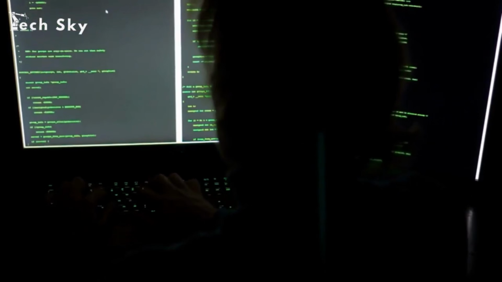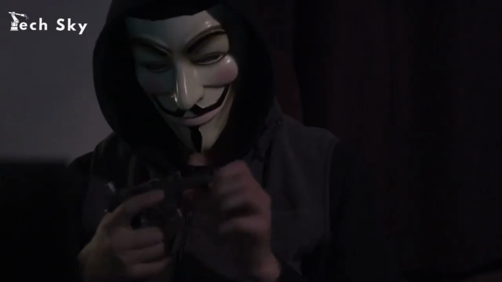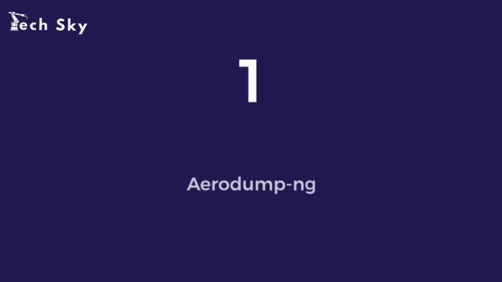Imagine ourselves in a bustling digital landscape, surrounded by Wi-Fi networks vying for our attention. Our target, the enigmatic TechSky network. Here's how we proceed. Step 1. Airodump-ng. Surveying the digital terrain.